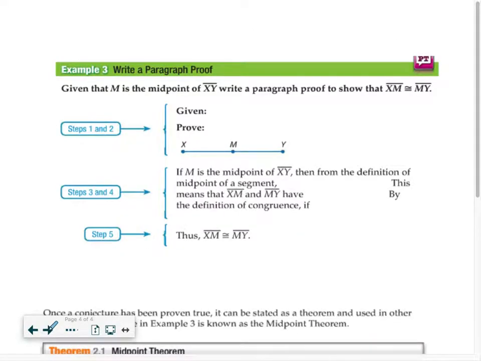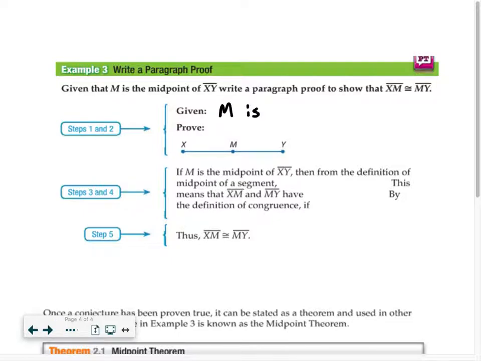Okay, so let's practice this here. Write a paragraph proof. Here we're going to kind of fill in the blank. Given that M is the midpoint of XY, write a paragraph proof to show that segment XM is congruent to segment MY. So, what's the given information?